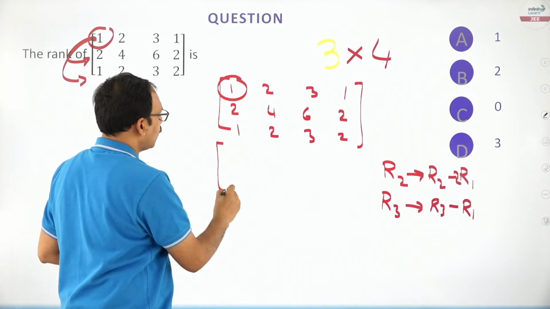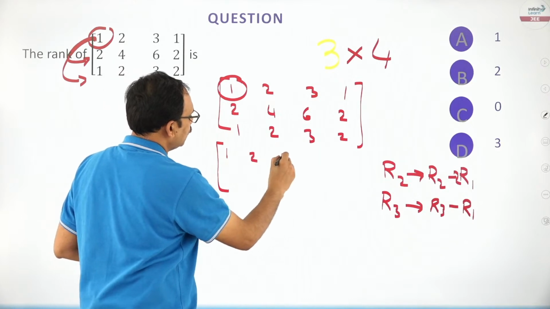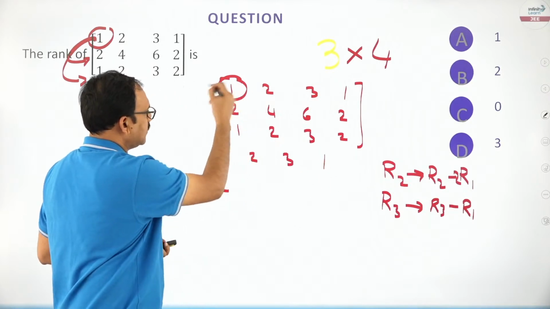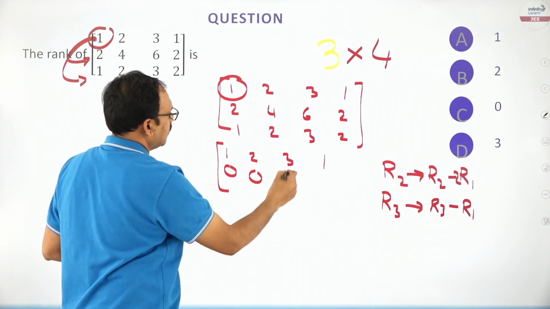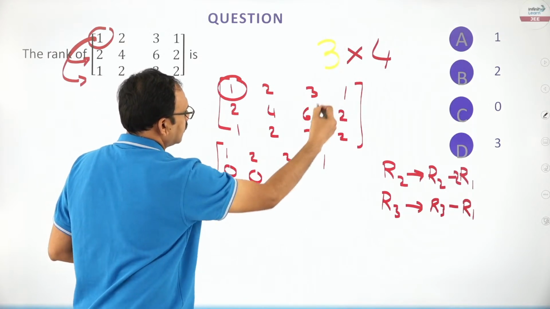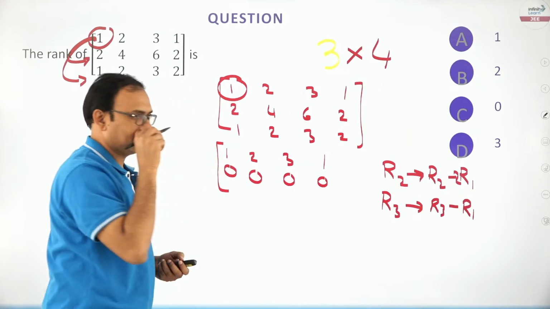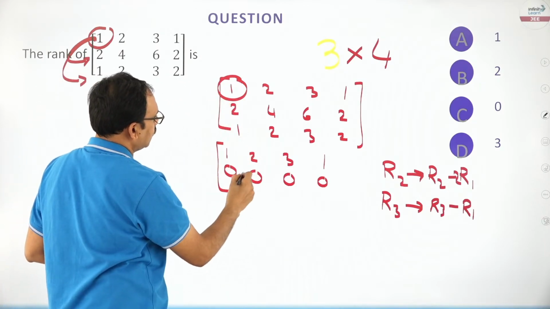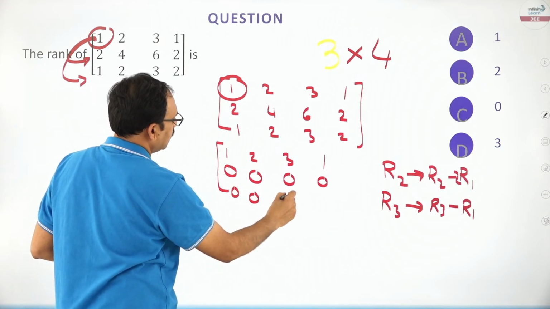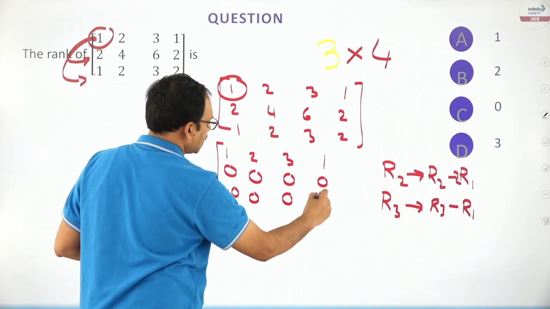So this is going to be 1, 2, 3, 1; double and subtract, 0; double and subtract, 0; double and subtract, 0; double and subtract, 0. The next row: 1 minus 1 is 0, 2 minus 2 is 0, here also 0, 2 minus 1 is 1.